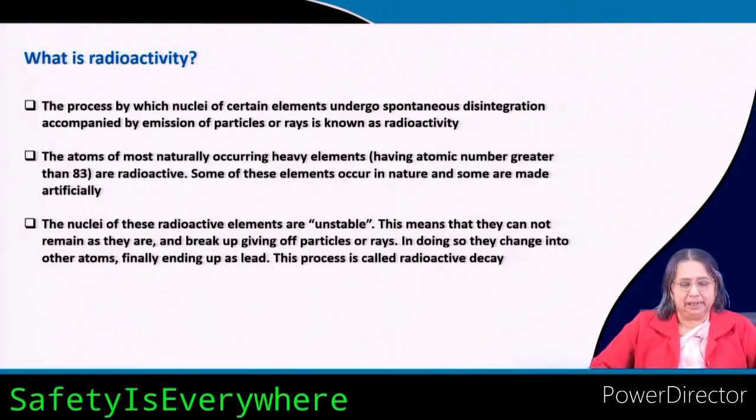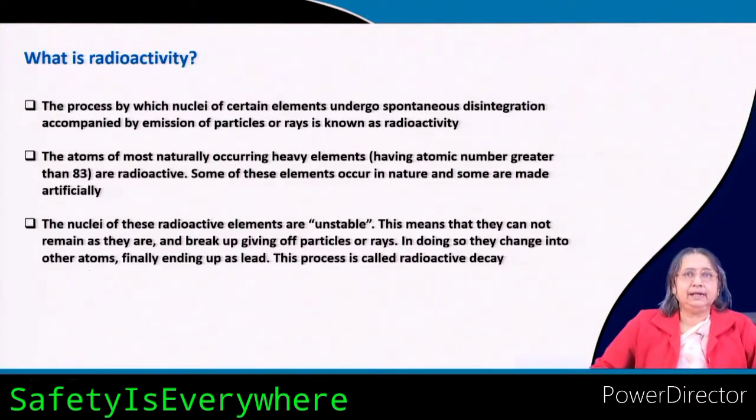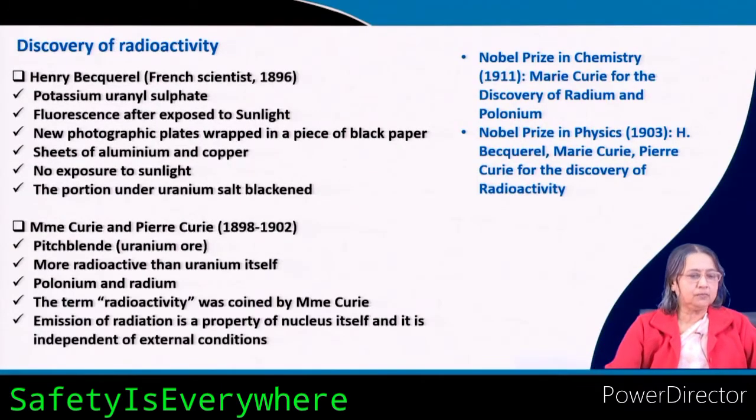They cannot remain as they are, they always give up some particles or rays, and in doing so they are converted into another atom. And finally, although it may take a long time, they are transformed into some isotope of lead. This type of decay, this type of disintegration, is called radioactive disintegration.